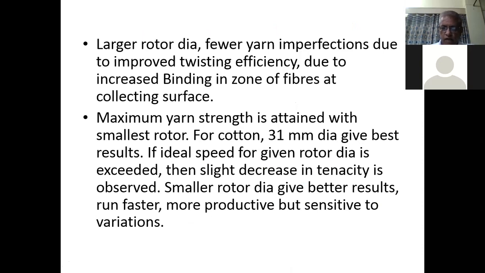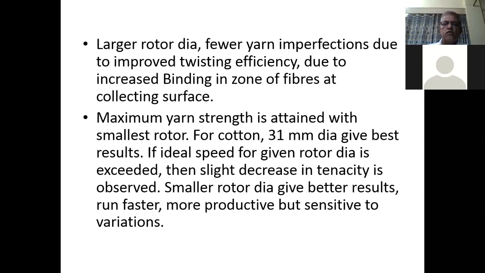As the dia increases, we will observe lesser imperfections because twisting efficiency will be good, and the binding in will be better in case of large dia rotors. But maximum yarn strength is attained with the smallest rotor. So in regard to strength, we are getting maximum yarn strength for the smallest rotor.